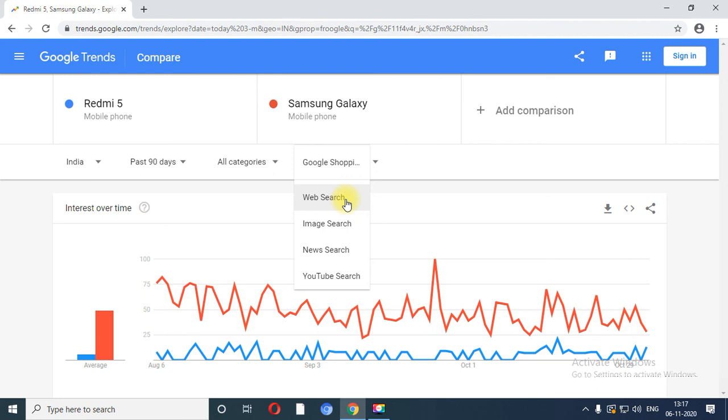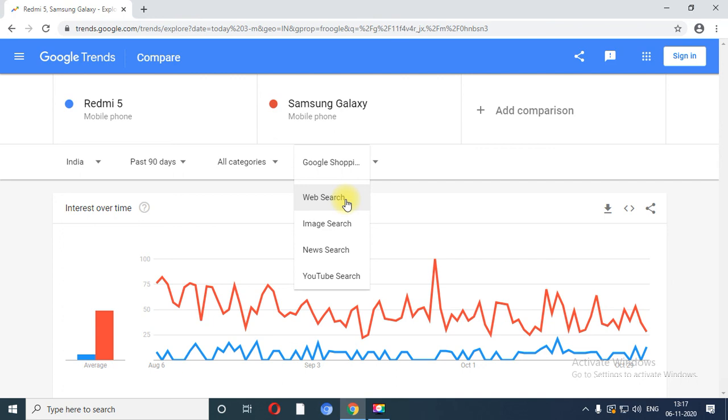So based on that particular category it will produce the graph. Similarly, you can also compare social media sites like WhatsApp, Facebook and Instagram, and you can see the graph based on that particular topic. So based on the different topic it will return the result of this particular trends.